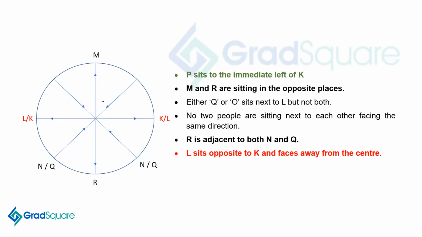He sits to the immediate left of K. See, if K is here, the immediate left will be on this side. Why? Because it's looking outward. So that means in that case, P can be here. But if K is here and K is looking outward, then P has to come here. That case is not possible, right? So we can then clearly now say P is here, K is here, and L is here.